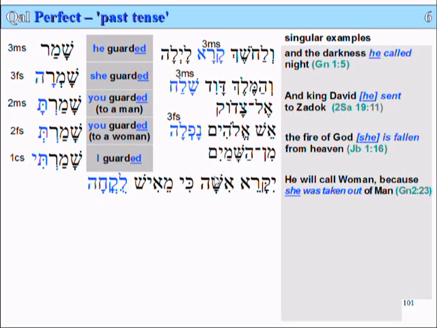So here's the word isha, and here's the word ish. Remember how I said ish is fire? Here isha, that's the word for woman, and ish is the word for man. The word for man has an aleph, a yod, and a shin, and the word for woman has an aleph, a shin, and a hey.